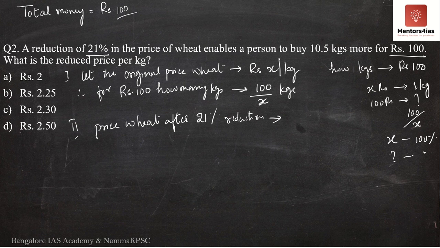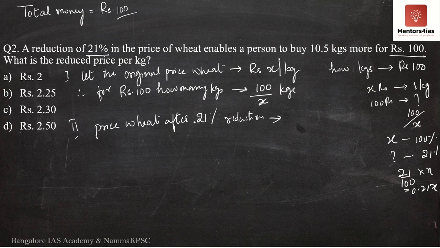So how much is 21%? It is nothing but 21 by 100 into X, which is equal to 0.21X. Meaning the price of wheat has now reduced by 0.21X.